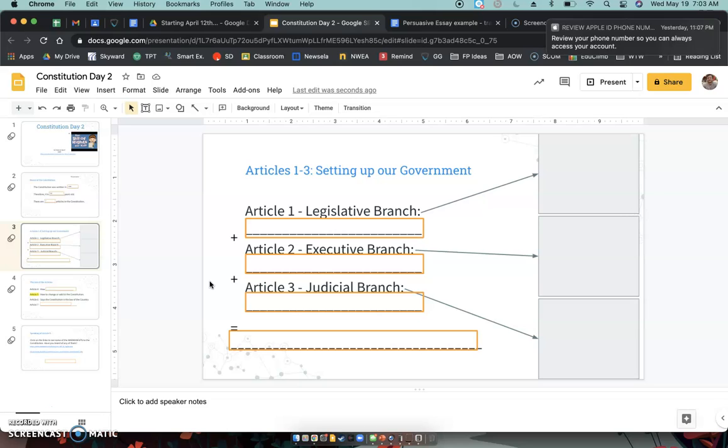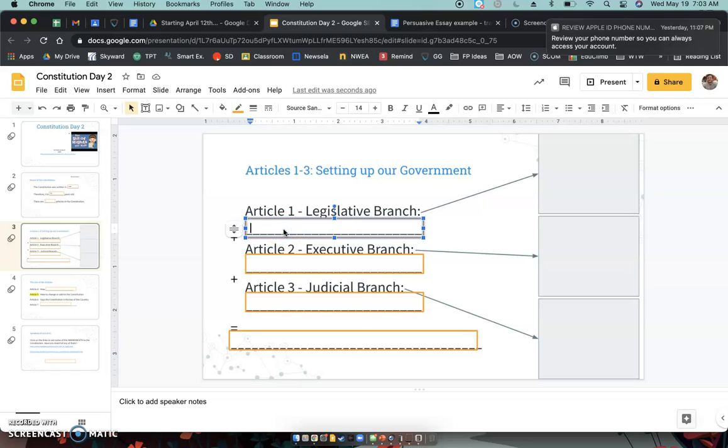Okay. So Article number 1 is the legislative branch. What that does is make war, but also creates laws. Obviously very important. The legislative branch, it's a group of people. They come together. They're the ones who are able to declare war on different countries. They're also the ones who are able to create new laws. If they think that something is wrong or incorrect and they need to change something, then this is the group of people who do that, okay?